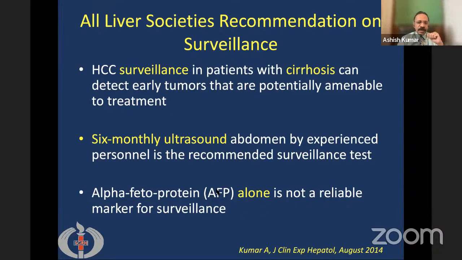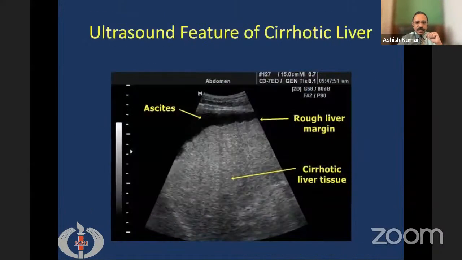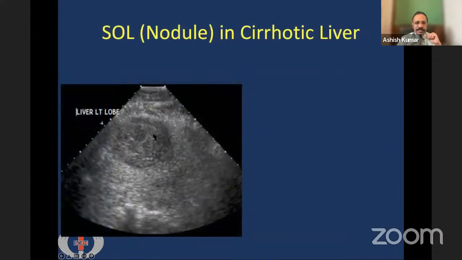And alpha fetoprotein, the tumor marker, can be added, but alone AFP is not a reliable marker for surveillance. So 6 monthly ultrasound along with alpha fetoprotein is the best modality for surveillance in these patients. When we do ultrasound of a cirrhotic liver, what we see is a rough liver margin, there could be ascites, and there's heterogeneous echotexture of the cirrhotic liver tissue. But when there is a space occupying lesion, it is a hypoechoic lesion that is seen.